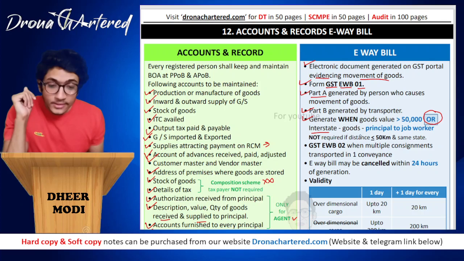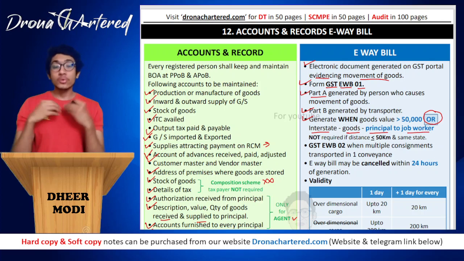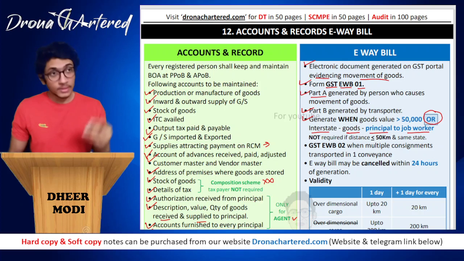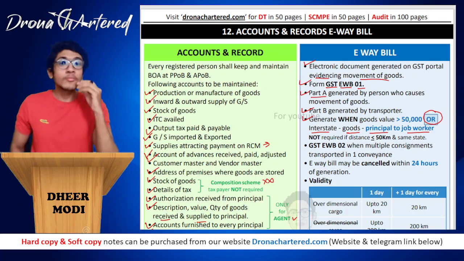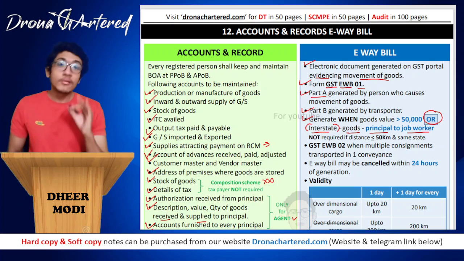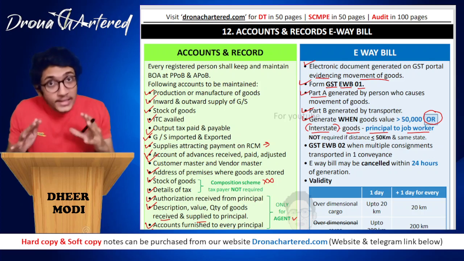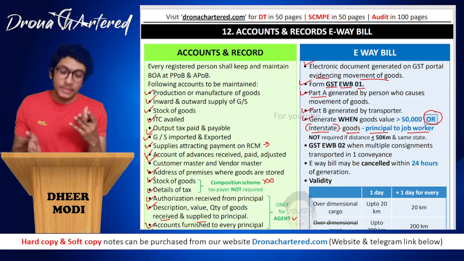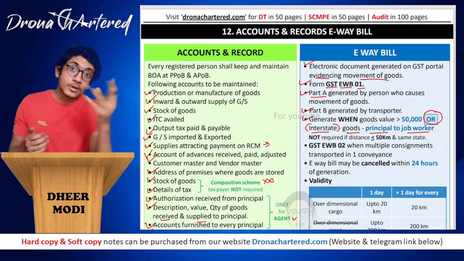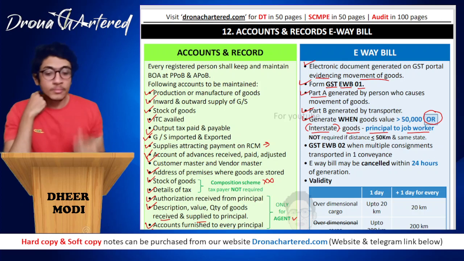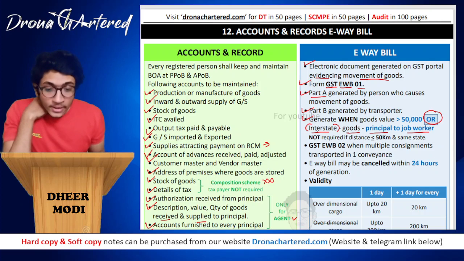Or when interstate goods are being moved from principal to job worker, that is, if the goods are being sent by a principal to a job worker and it is interstate, that means the principal is in one state and the job worker is in a different state, then since it is an interstate movement, an e-way bill will have to be generated. So either your goods value is more than 50,000 or it is being sent by a principal to a job worker in different states. In such a case, e-way bill has to be generated. Otherwise, e-way bill need not be generated and is not required.